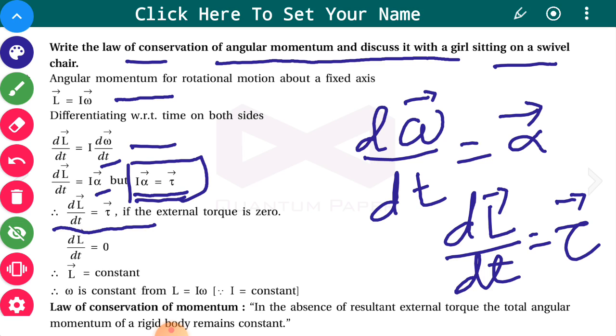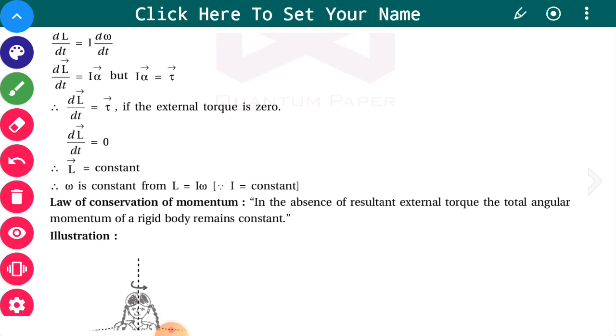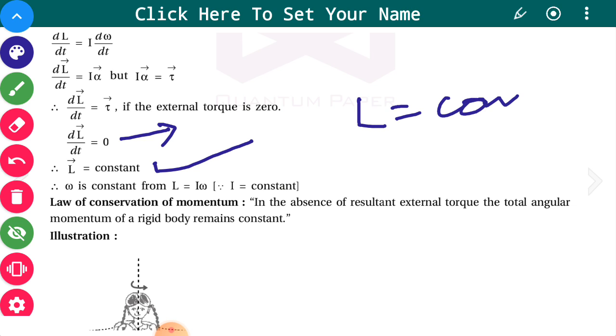Now, if dL/dt is equal to 0, then we can say that if the differentiation of any quantity is 0, that quantity must be constant. So if dL/dt is 0, then L must be constant.